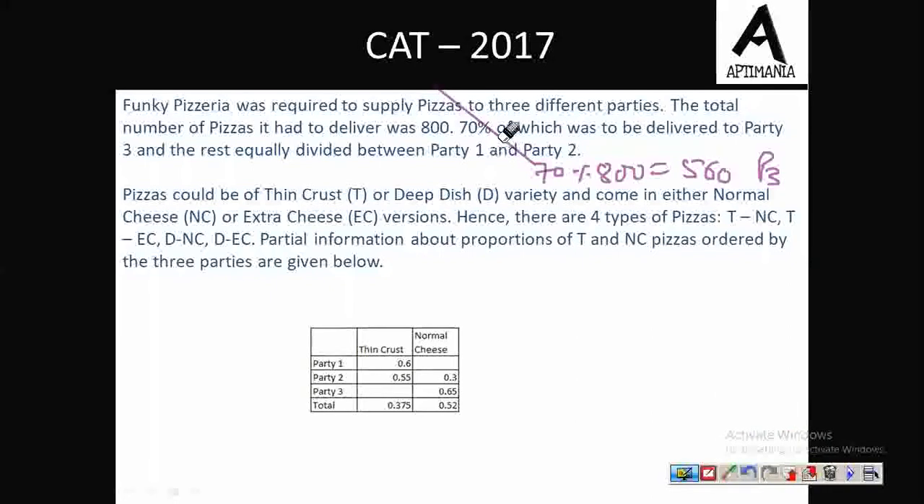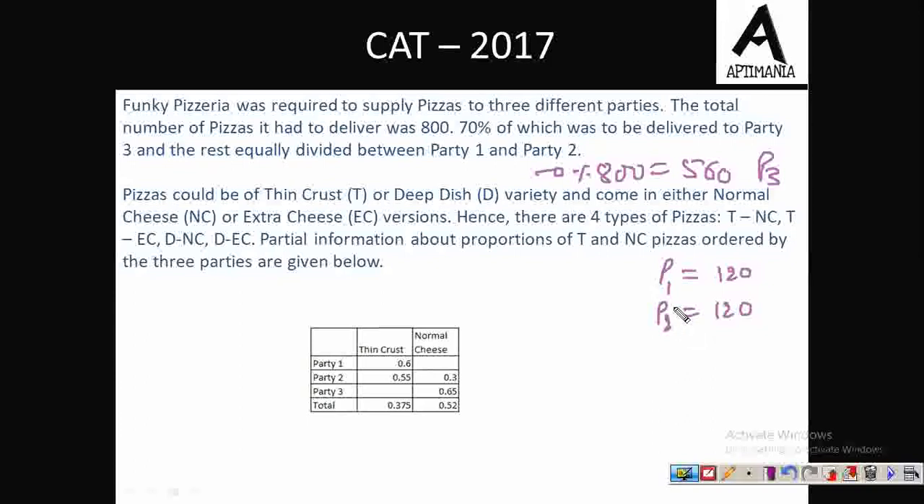Further, the information is, and the rest are equally divided among party 1 and party 2. So now we have remaining 240 pizzas. So party 1 and party 2 will divide those pizzas equally. So each will get 120.